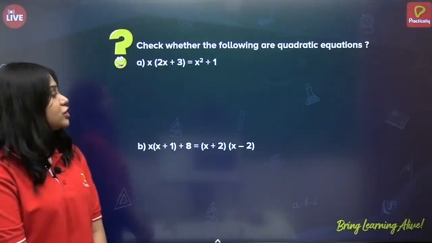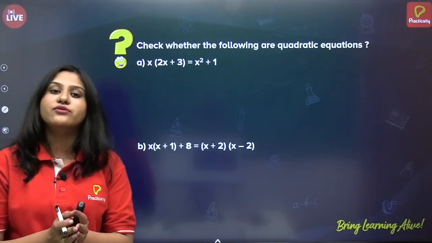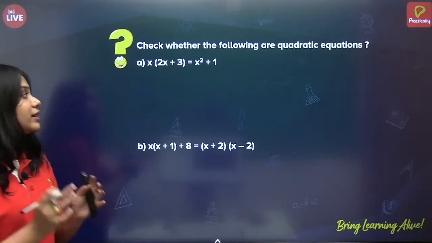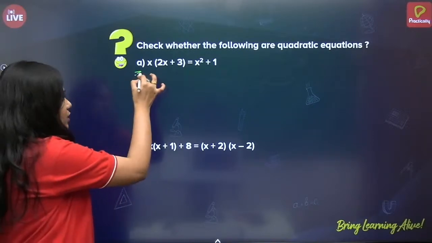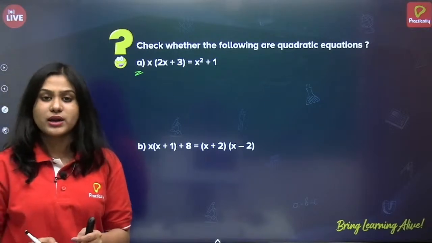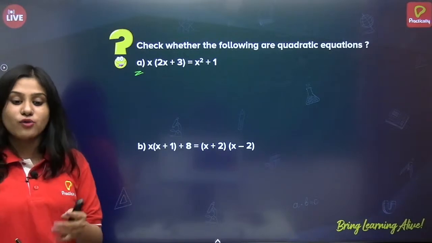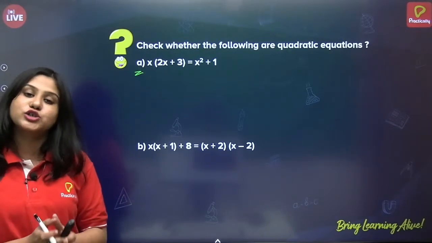Now, check whether the following are quadratic equations. I will give you a minute of time and I want every one of you to solve the first one: x of 2x plus 3 equals x square plus 1. What do you have to do? Simplify the given equation and let me know whether this is a quadratic equation or not.